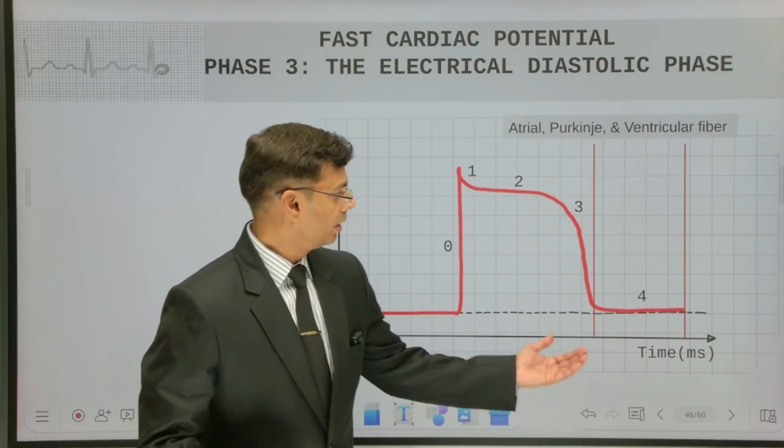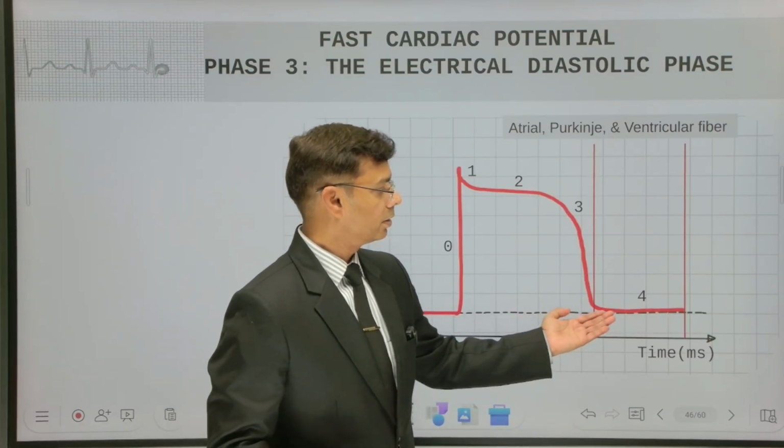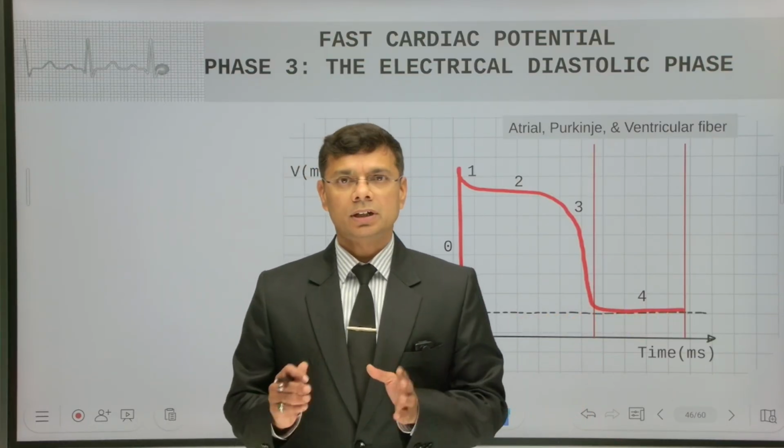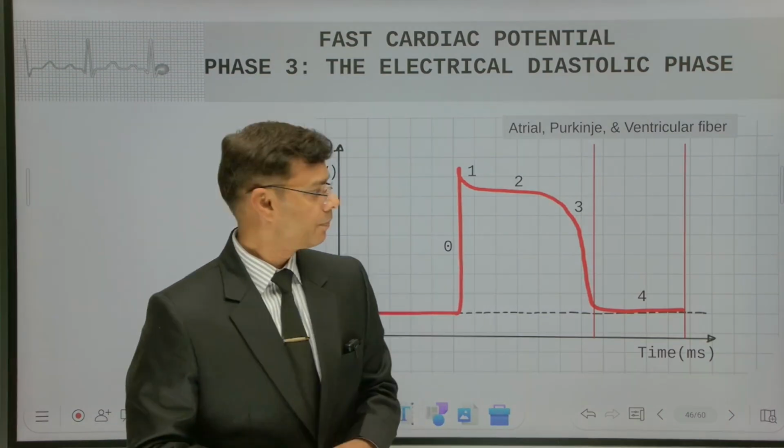In phase 4, as we can see, again the voltage is not changing. So the net current during this phase is also 0.